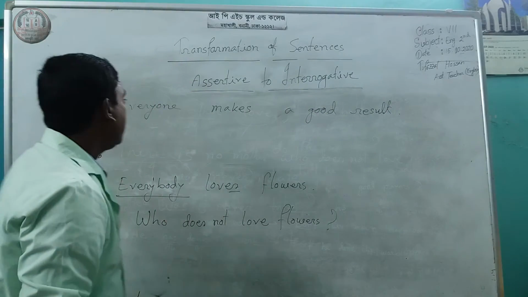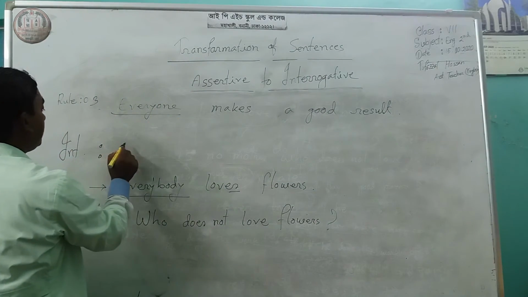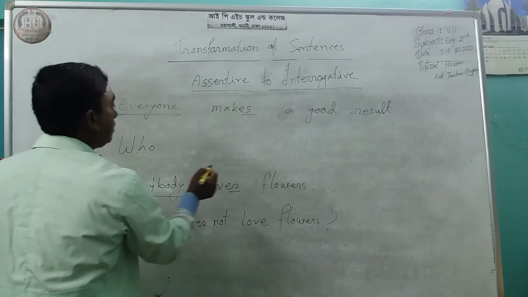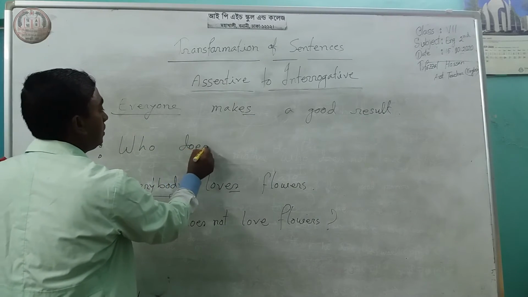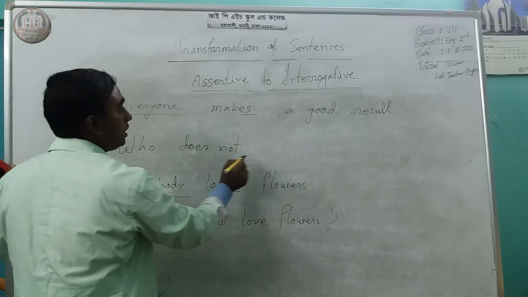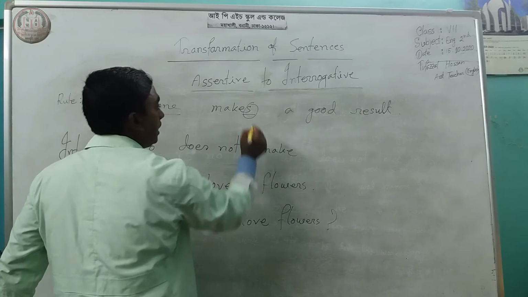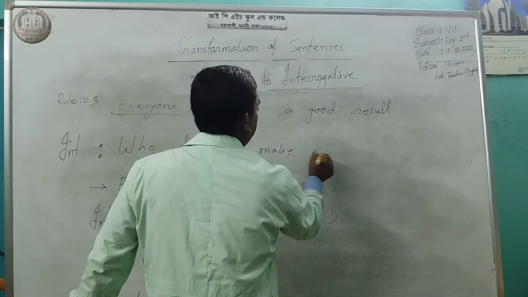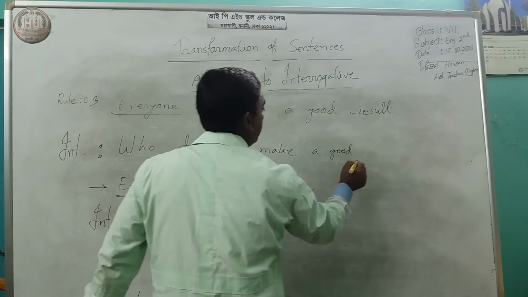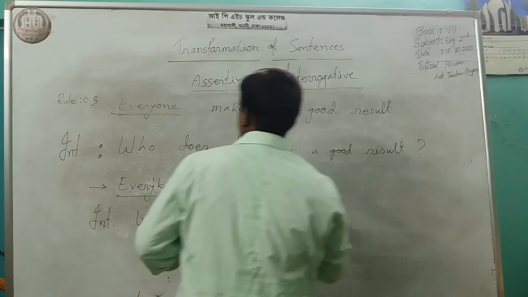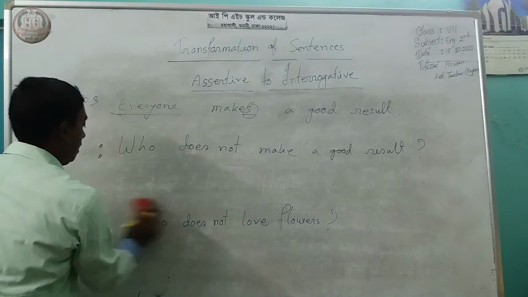Assertive sentence. Then everyone will be changed to who. Who, with a singular verb, then it will be does not. Who does not make a good result, and question mark.